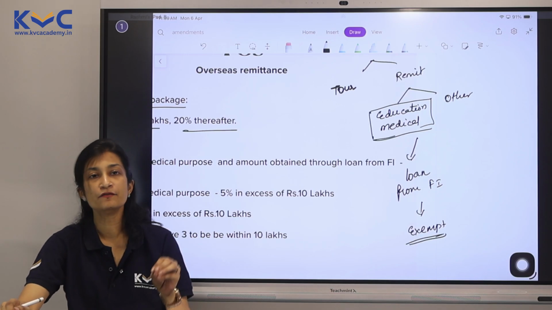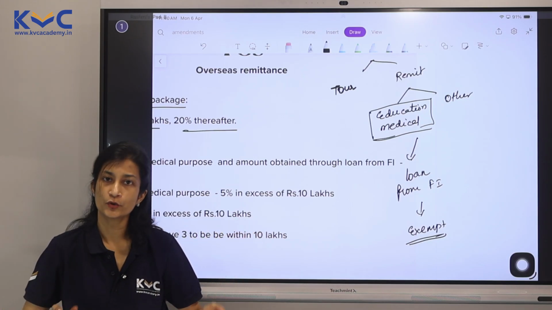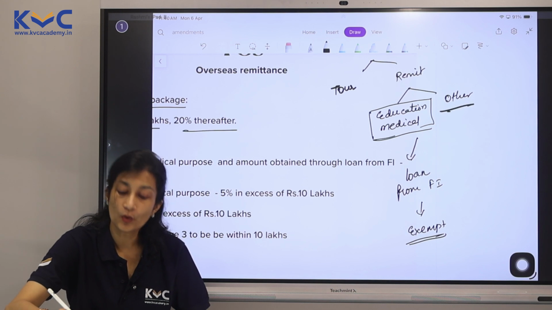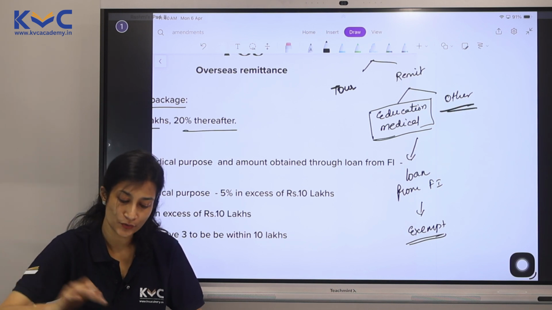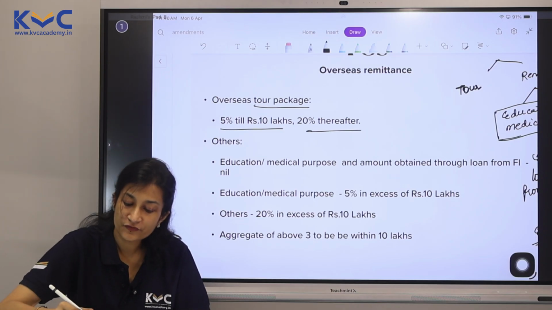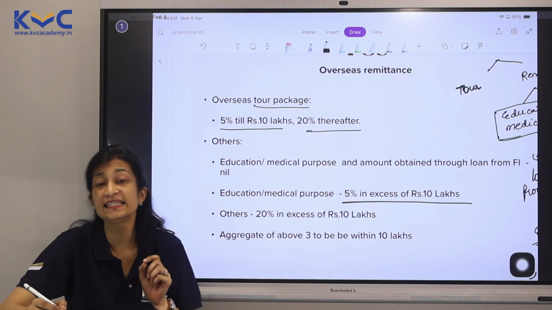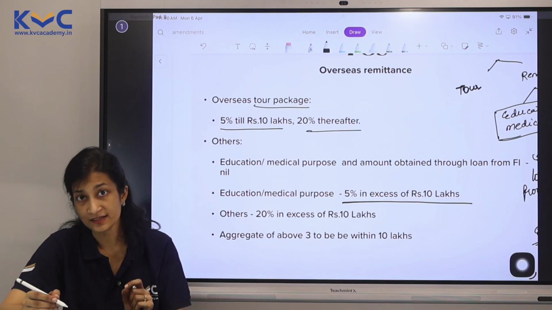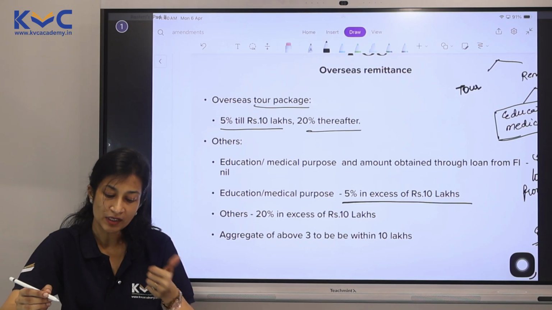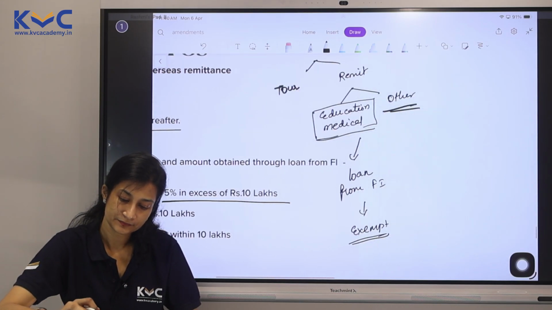So if you're getting money from a loan, yes, we know what's your source. You've borrowed money. But if it is coming from your own fund or any other source, then we have a TCS amount. How much? It is 5% if it is exceeding 10 lakhs, which means if the amount is within 10 lakhs, no TCS. Only beyond that, 5%.